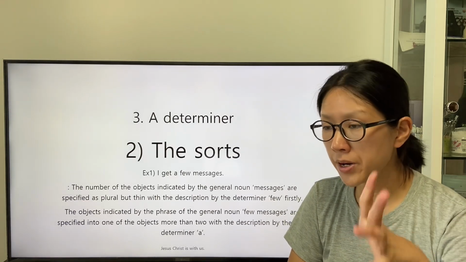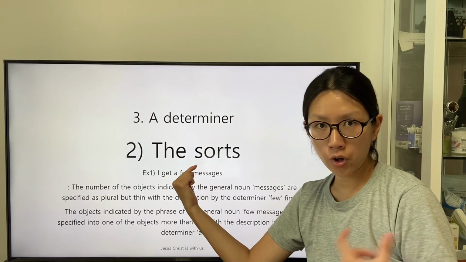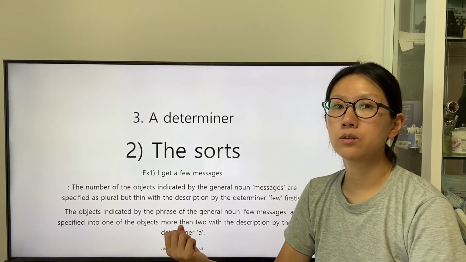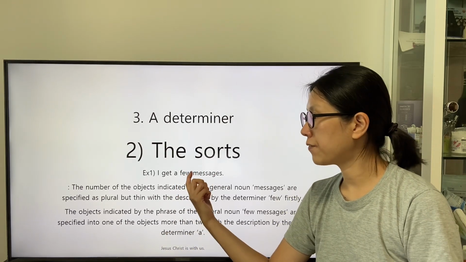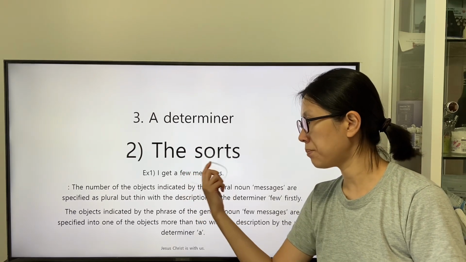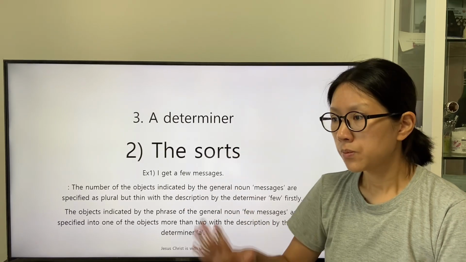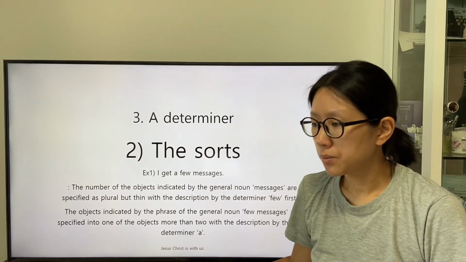There are groups of messages, and each group includes few messages, like 2 or 3 messages. The speaker might want to indicate a group.